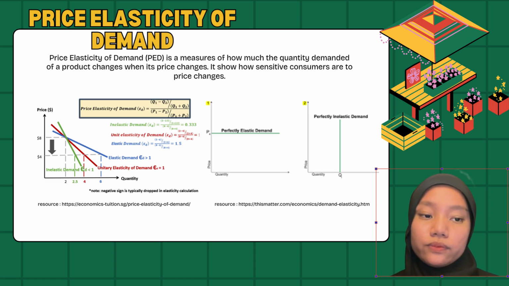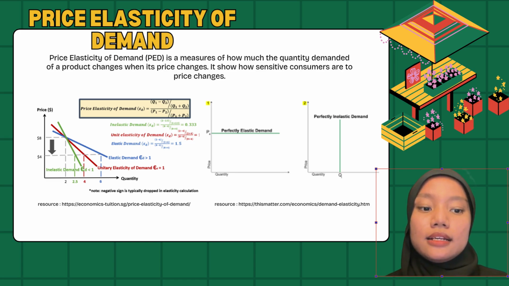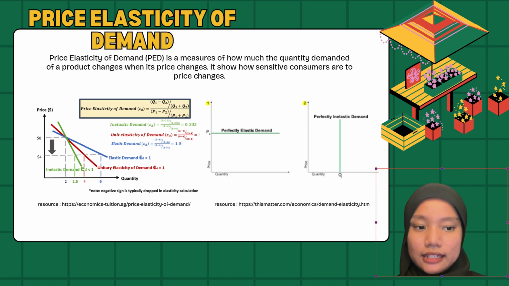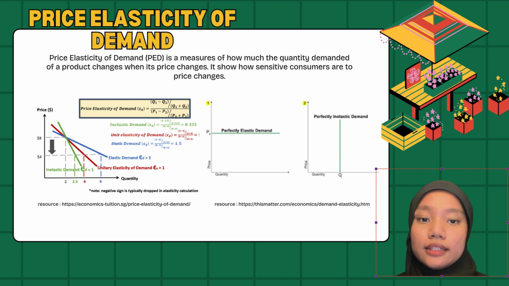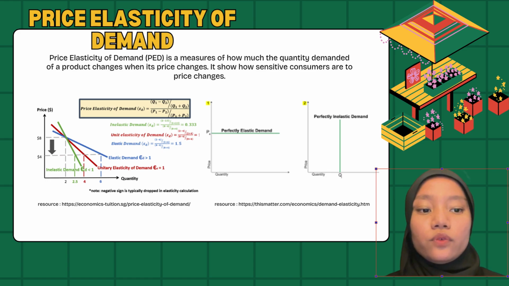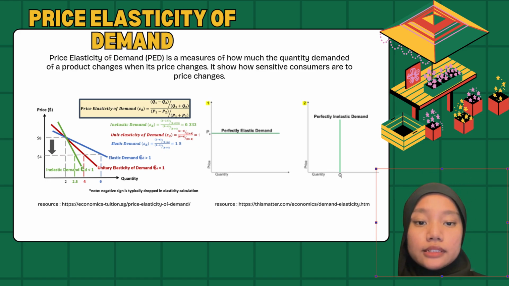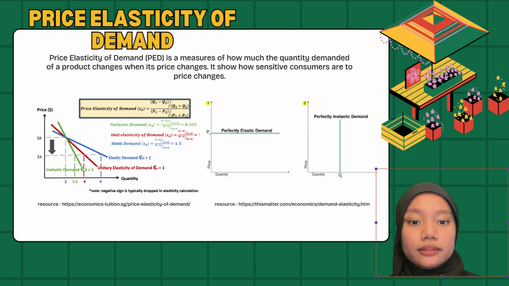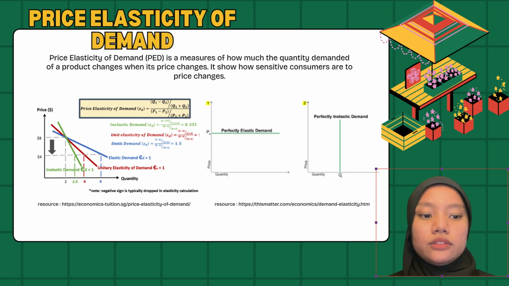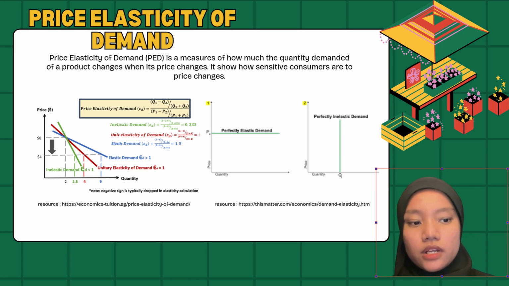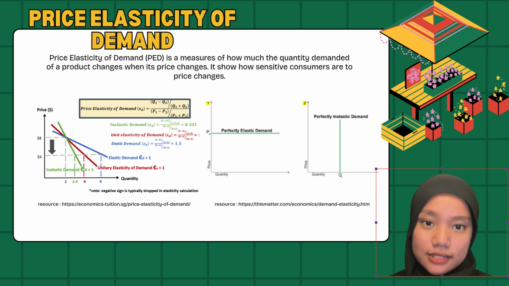And the fifth one is perfectly elastic demand, where ED is infinite. For example, identical products in a competitive market. If one farmer raises the price even a little, consumers can purchase from other firms which sell the similar product. So buyers are extremely sensitive to price differences.